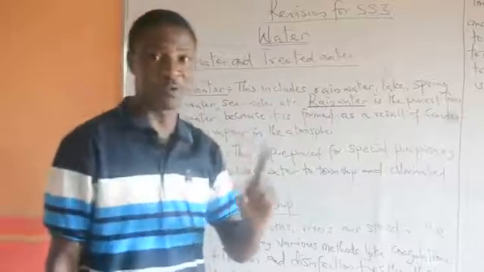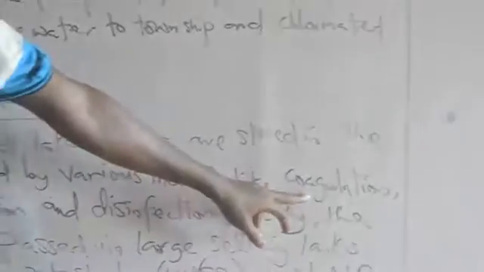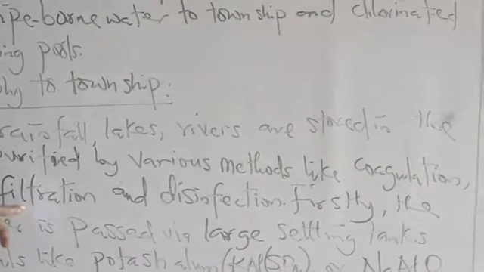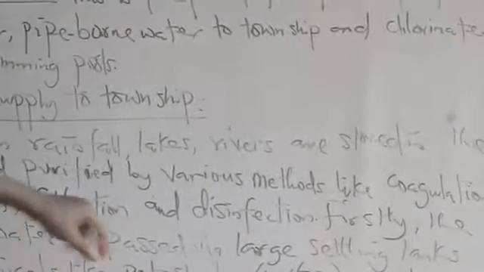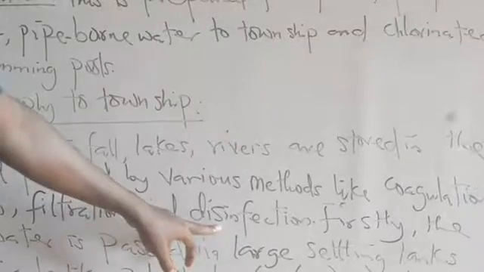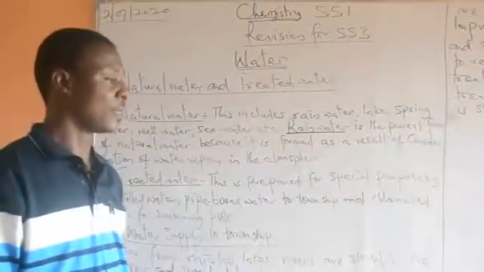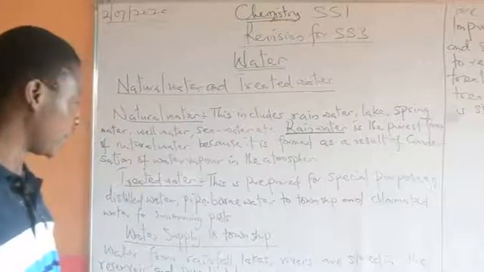The first method of purification of water is coagulation, followed by sedimentation. The third stage is filtration. At this point the water is not completely clean, it is semi-clean. Then you add chemicals, which is disinfection, like your chlorine, your iodine, your fluorine. They all have a specific function, a role they play in that water.